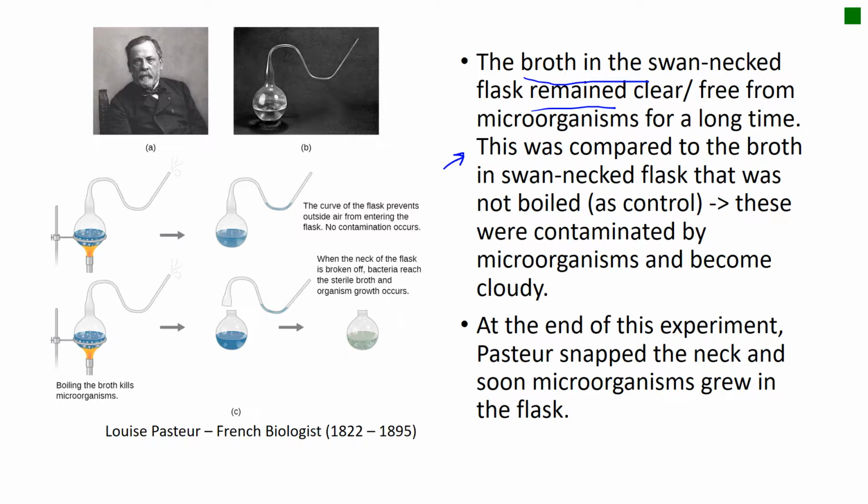Actually, it was not shown in the picture, but he also did another set of experiment, the same swan neck flask, but this one was not boiled, as the control. Of course, this flask that was not boiled must contain microorganisms in the broth. The microorganisms made the broth cloudy because they consume the broth, and they also produce waste that makes the broth cloudy.